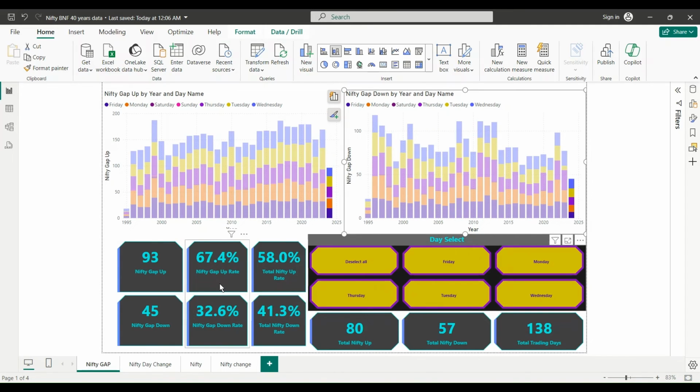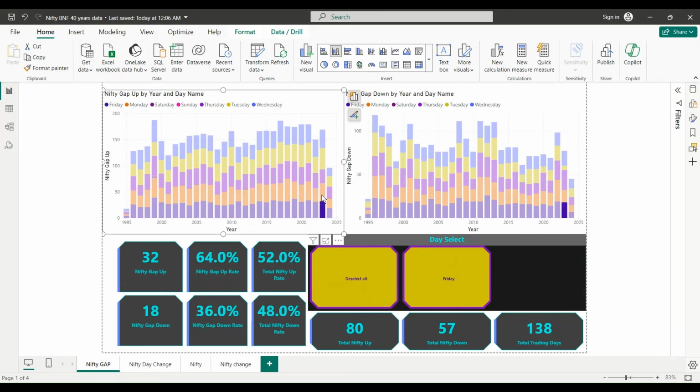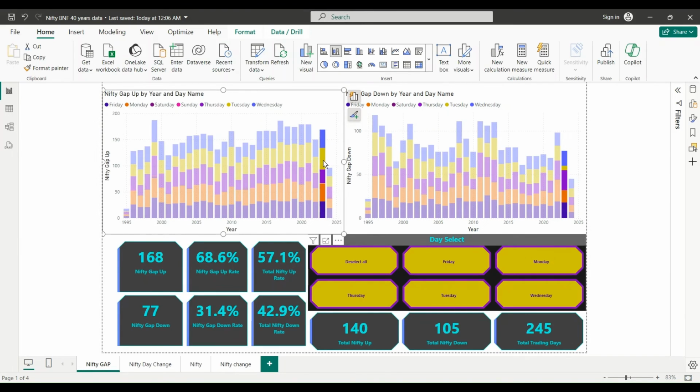So this is a good year, a bullish year till now. Let's see how 2023 worked. Again, 2023 was a bullish year, 68% up. Just imagine how easy it is to analyze.